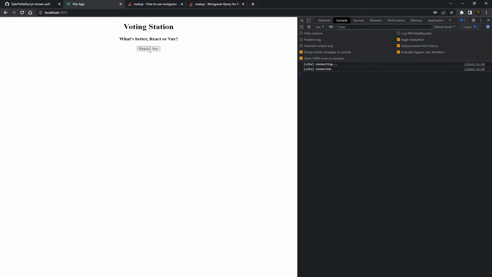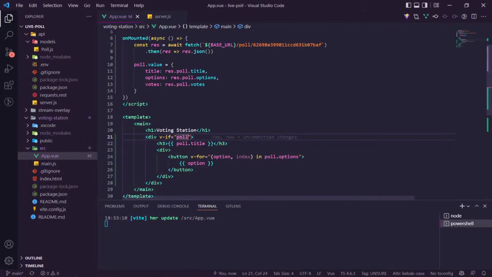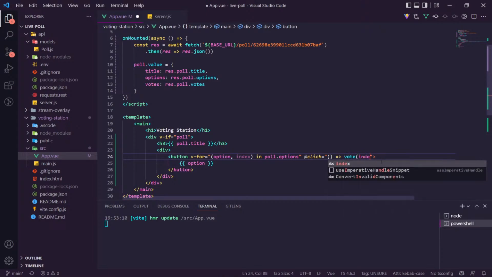All right, back here. So now we want to make a request when we click on these. So what I'm going to do is say @click. We're going to create a function. We'll use an arrow here, and we'll say vote, right? Just vote. And we'll pass in the index. So the index is going to obviously be the number, so we need to make sure they're always in order.